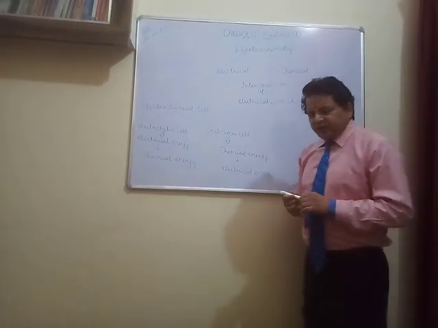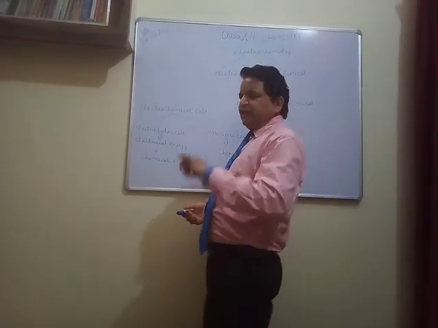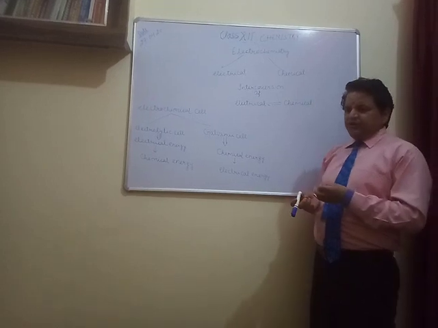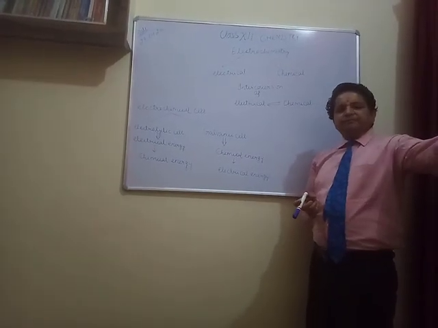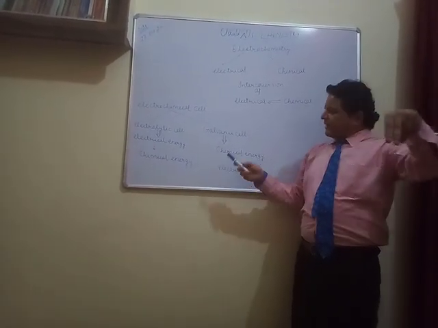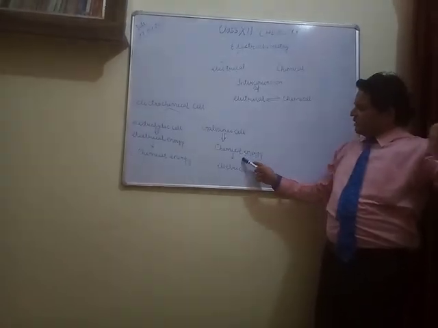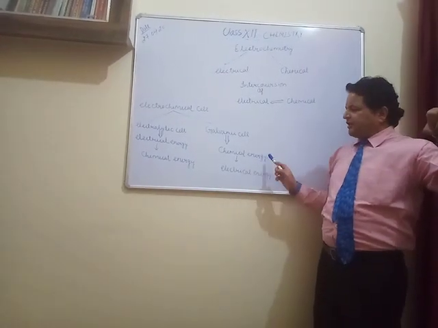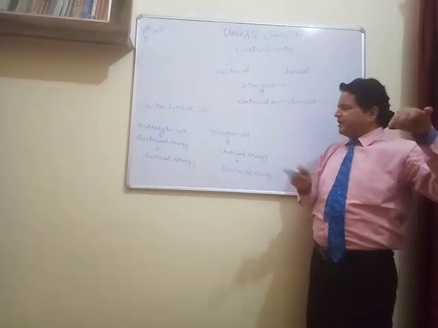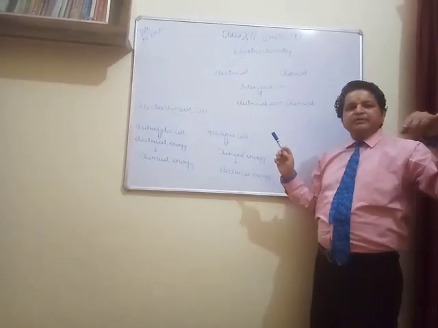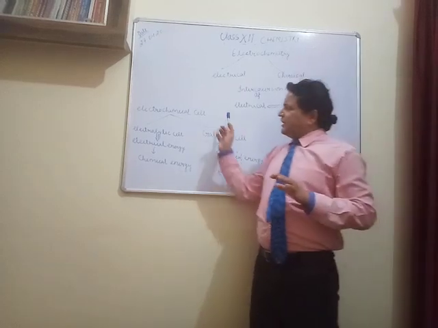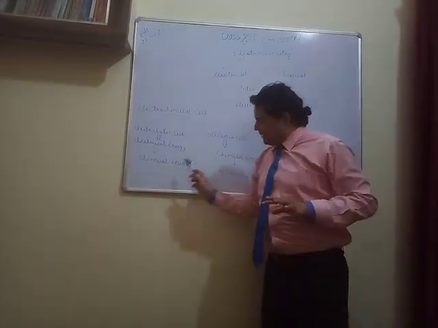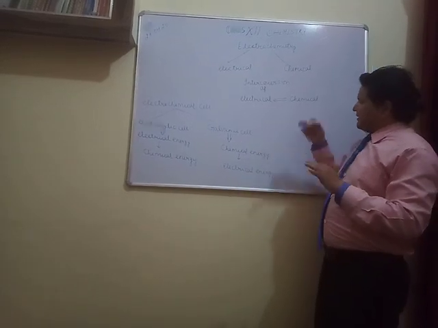In that inverter, whenever the current is not there in the system, electricity is supplied through the inverter. In the inverter, chemical energy is converted into electrical energy. It means the battery used in that inverter is a galvanic cell. Right? So these are the electrochemical cells about which we will discuss deeply later.